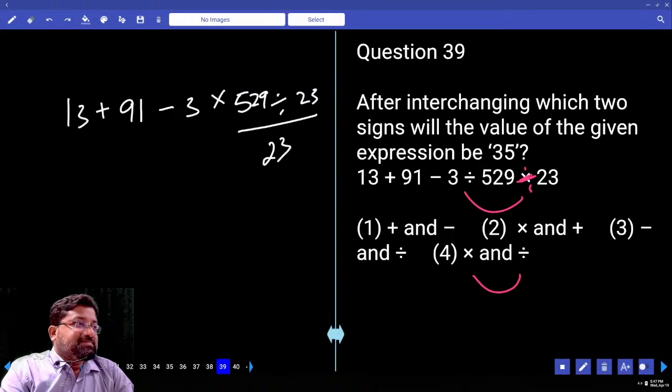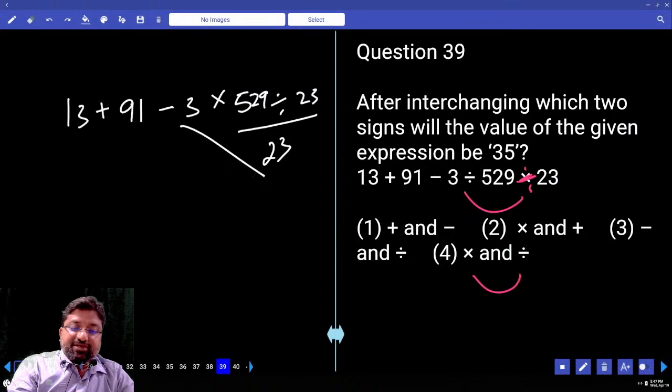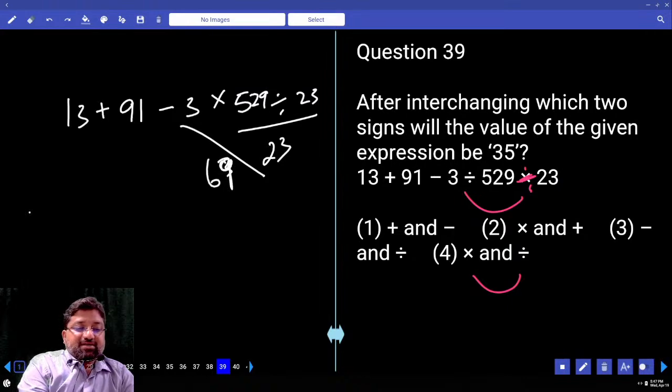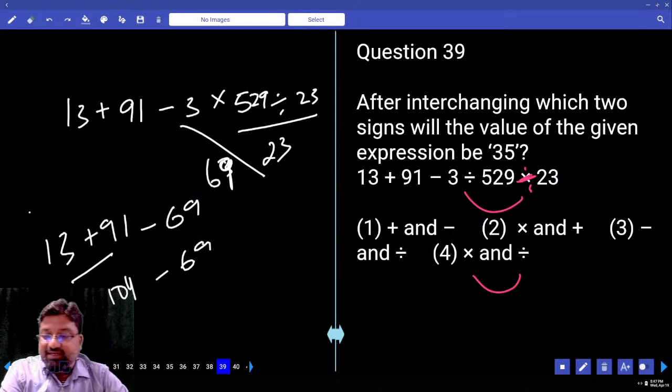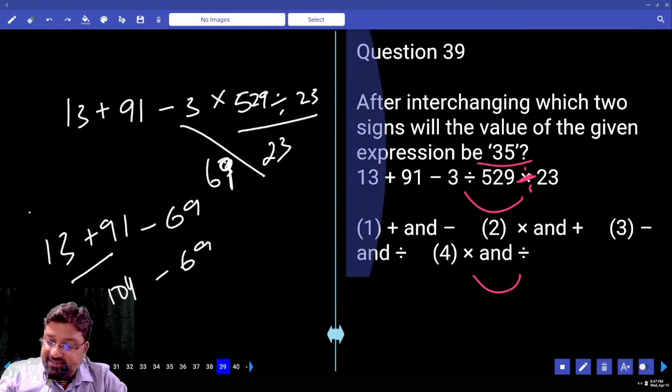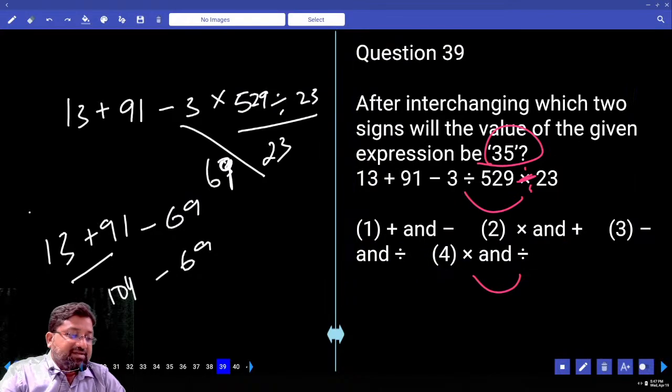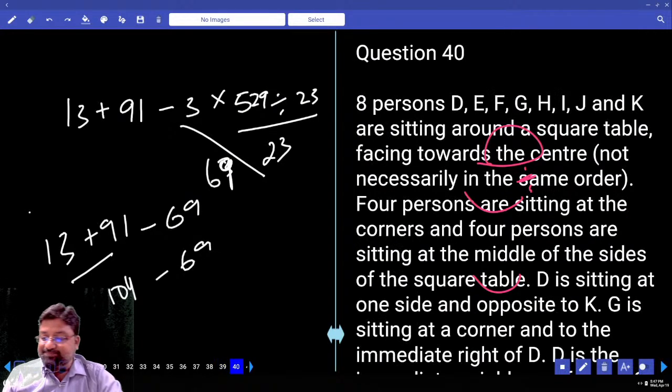The square of 23 is 529. 23 into 3 is how much? 69. So 13 plus 91 minus 69. How much is this? 104. 104 minus 69 is 35. Am I getting the exact answer? Yes. Lucky? Last option is your answer.